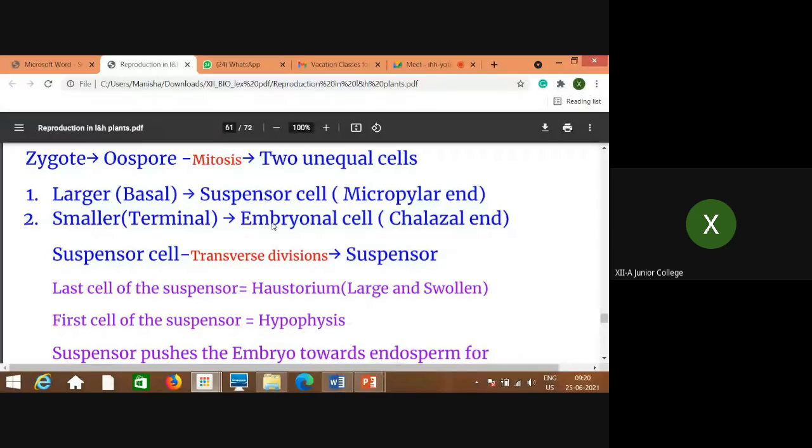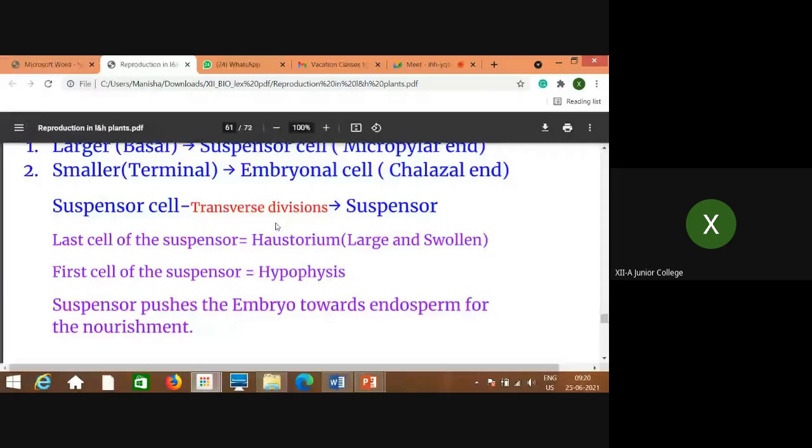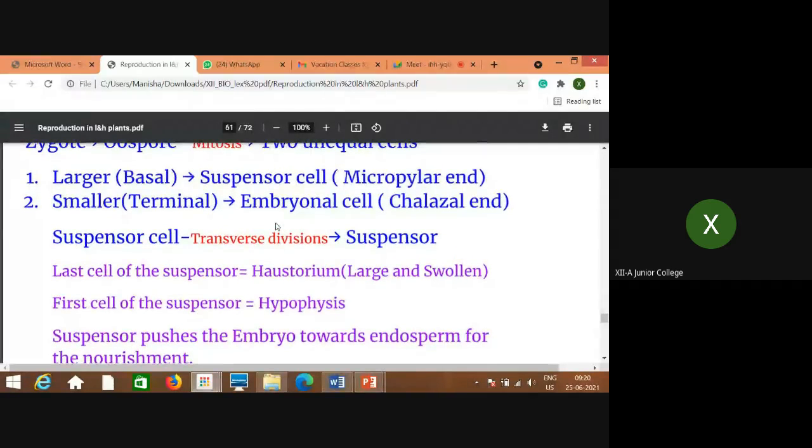Now we'll see this suspensor cell. We are talking about the basal larger cell, which is towards the micropylar end, that by transverse division gives rise to the suspensor. Try to understand the meaning of suspensor: it is suspended, right? A suspended form is called a suspensor.